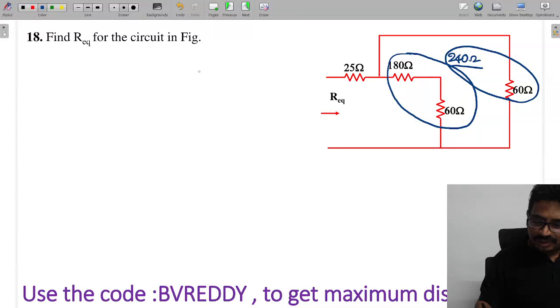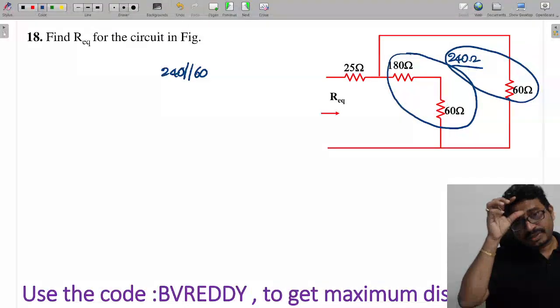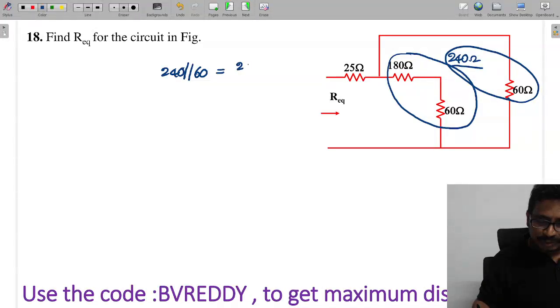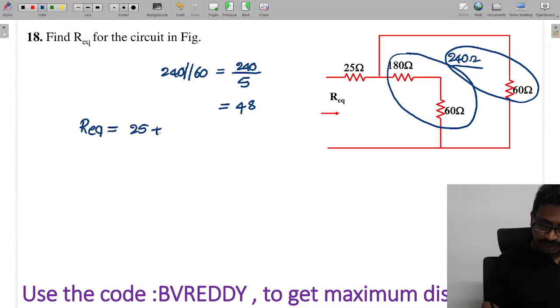So 240 parallel to 60, multiply with 4, will come as 240 by 4 plus 1, 5, which is 48. So from this, R equivalent is 25 plus 48, which is equal to 73 ohms.